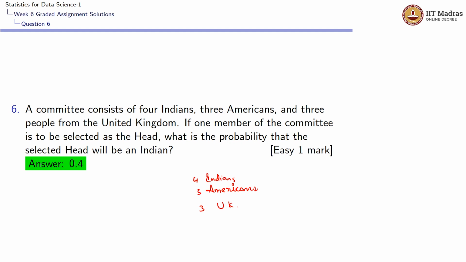So what are the total number of ways in which we can select Indian as a head? 4 ways. Since we have 4 Indians, what are the total possible ways in which we can select head from one among this 4 plus 3 plus 3, which is nothing but 10. 10 people, which would be 10. So the probability of selecting Indian would be 4 by 10, which is nothing but 0.4.